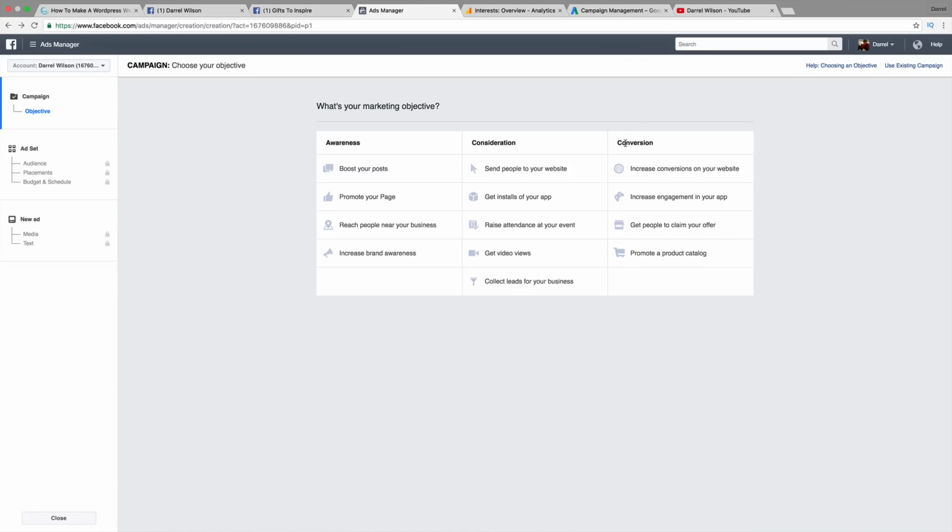So for example, if you're an attorney, maybe you just want to send people to your website. Now, if you're an online shop, maybe you want to get conversions, which are sales. Now, if you're a blogger or somebody who just wants to promote something on Facebook, maybe you just want to boost your posts. So every single advertising strategy has a different goal. So for example, other people use it for branding. Maybe you just want people to see your stuff. You know, maybe they might come to your page. So that's what I'm going to teach you guys in this tutorial.